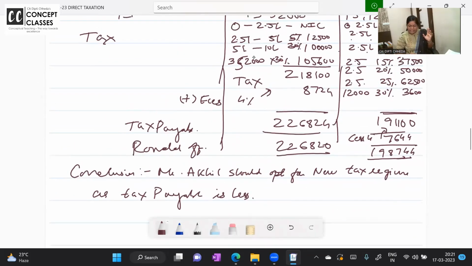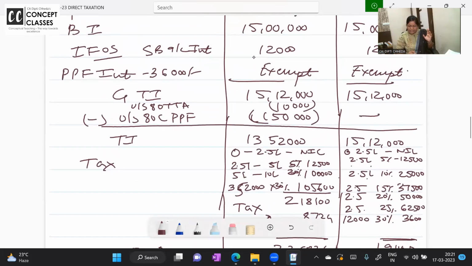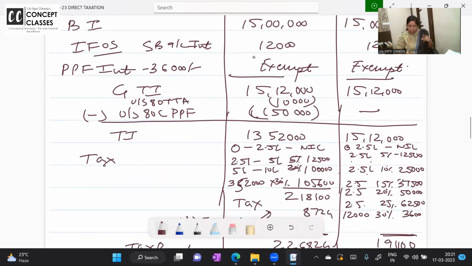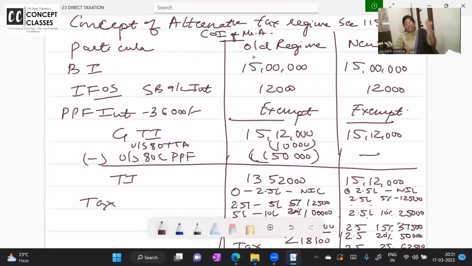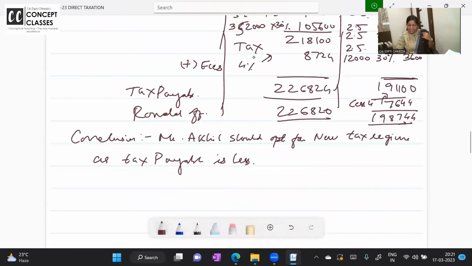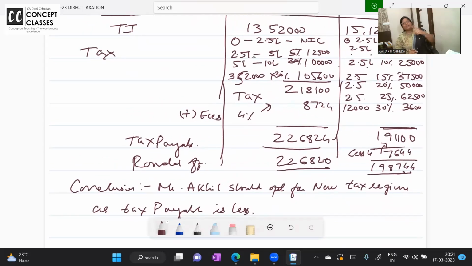And just compare, here income is low in the old tax regime, tax is low. It's not always the same case. Look at this. Here, old tax regime, the income is low, but the tax is high. New tax regime, the income is more, but the tax is low. Because once you cross 10 lakh, here it is 30%. There, in the new tax regime, once you cross 15 lakhs, it is 30%.